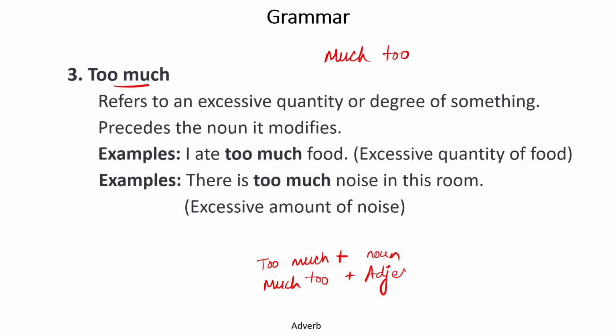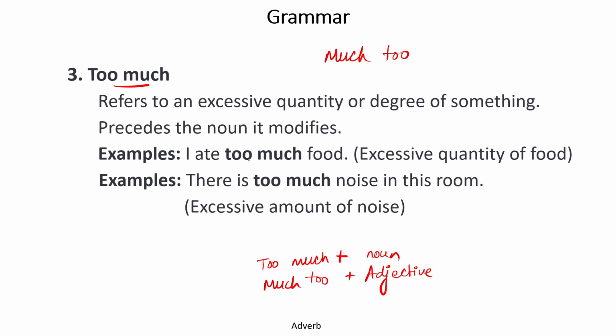If you see a noun, the word that precedes it should be too much. But if you see an adjective, the word that precedes it should be much too, not too much. We cannot use an adjective after too much.